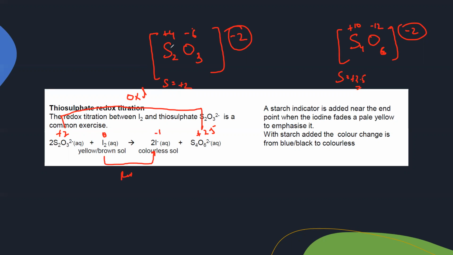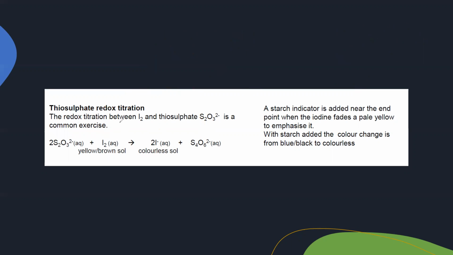And whenever we are using an iodine thiosulfate titration, we use starch as an indicator. Why do we use starch as an indicator? Because when the concentration of the iodine decreases, the solution will turn a light, pale yellow. As the solution turns yellow, and when all of the iodine is completely used up, the solution will be colorless. But because the yellow is a pale, light color, it will be very difficult to identify the moment when all of the iodine is completely used up. So for that purpose, we use starch as an indicator. Once the color fades or gets lighter, at that moment we add starch.